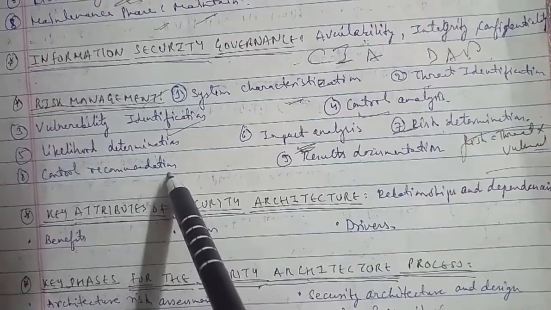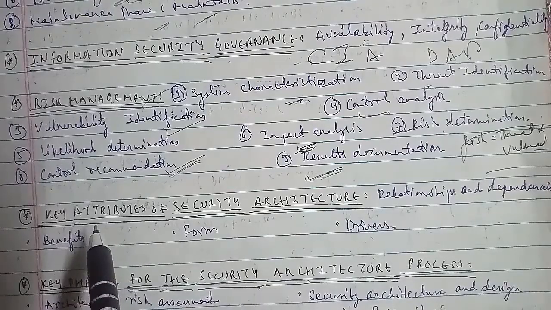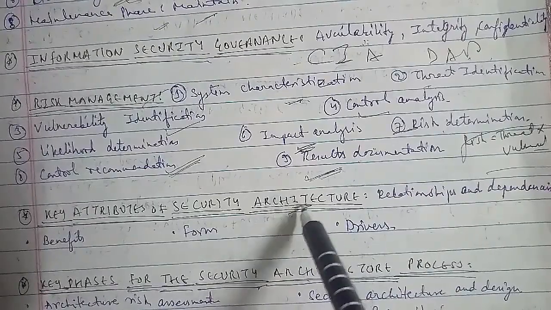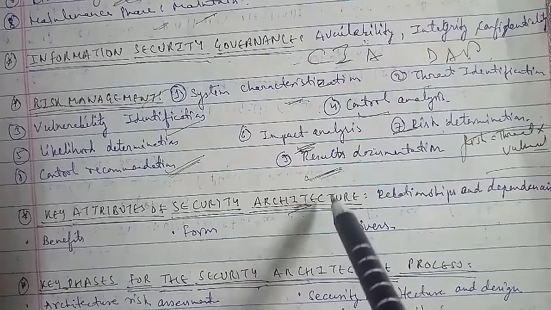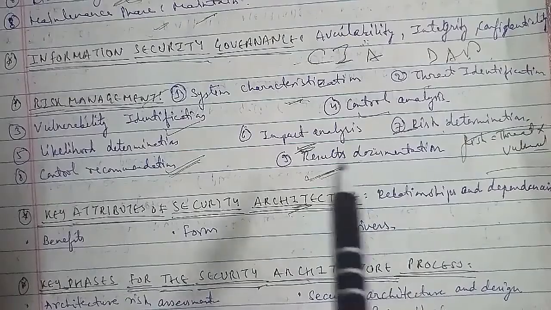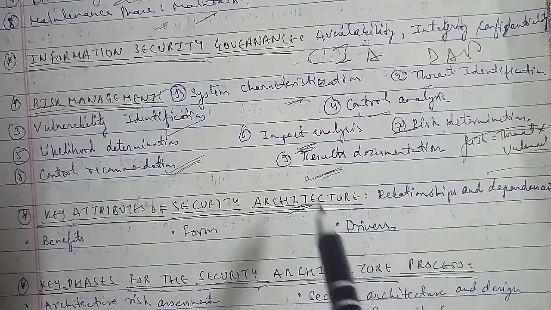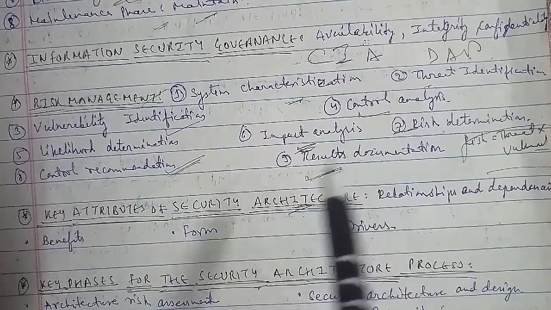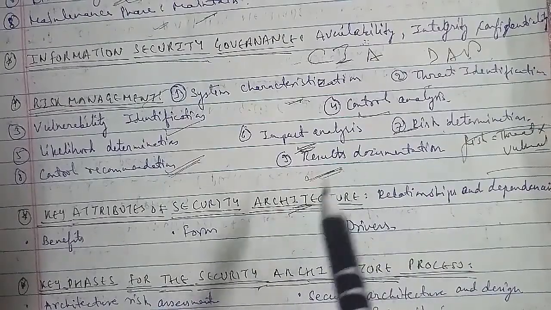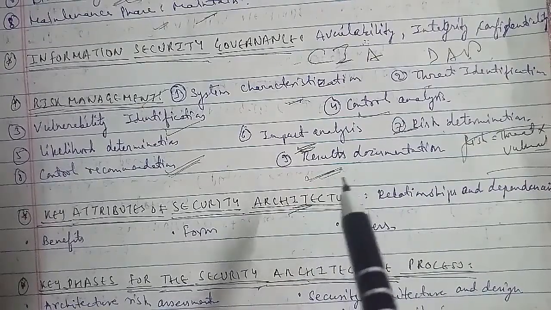Let's go ahead with another one, that is the key attributes of the security architecture. In reference to the key attributes of the security architecture, we first have to know about the security architecture in detail. A security architecture is a unified security design that addresses the necessities and the potential risks involved in a certain scenario or environment. It also specifies when and where to apply the security controls, and the design process is generally reproducible. In a security architecture, the design principles are reported clearly and in depth. Security control specifications are generally documented in an independent document.